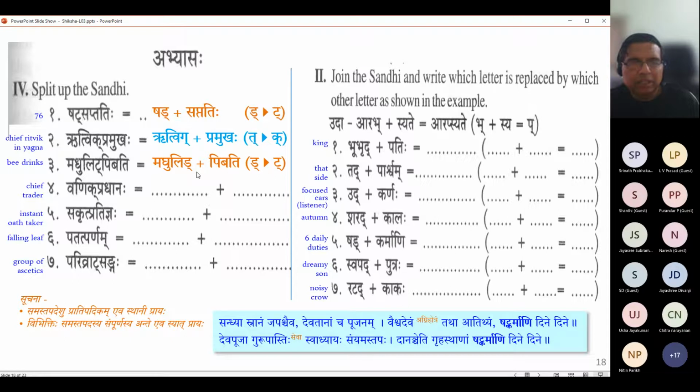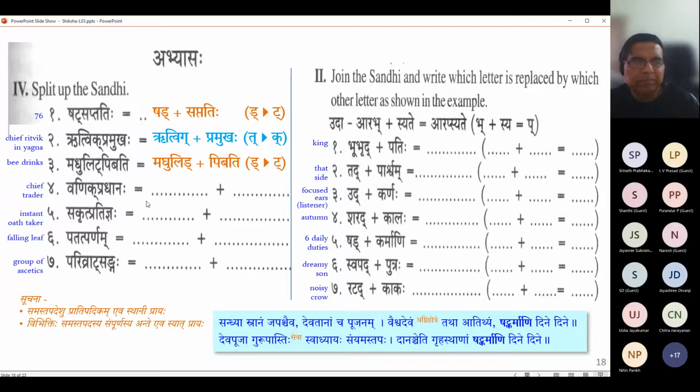Madhulid pibati, Madhulid, which is the Jashtva conversion of Madhulit, comes from the naming of the bee. Okay, so clearly, I don't know why I wrote Maghulit. I have a lot of spelling errors here. I have to go back and clean up. So Madhulit is that which probably, I don't know what the lit exactly means. I will look it up whether it means a producer or a consumer, but it is both anyway. Pibati. So a bee drinks is what this phrase means, if you want to take the meaning of the phrase.